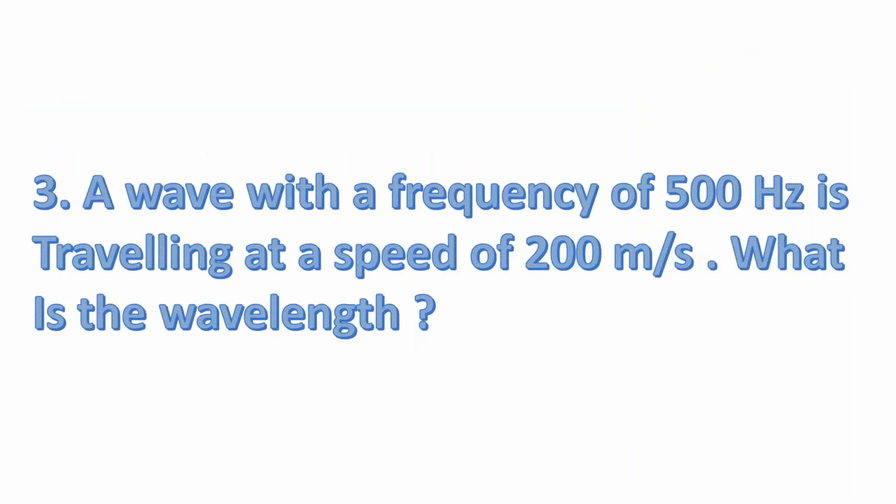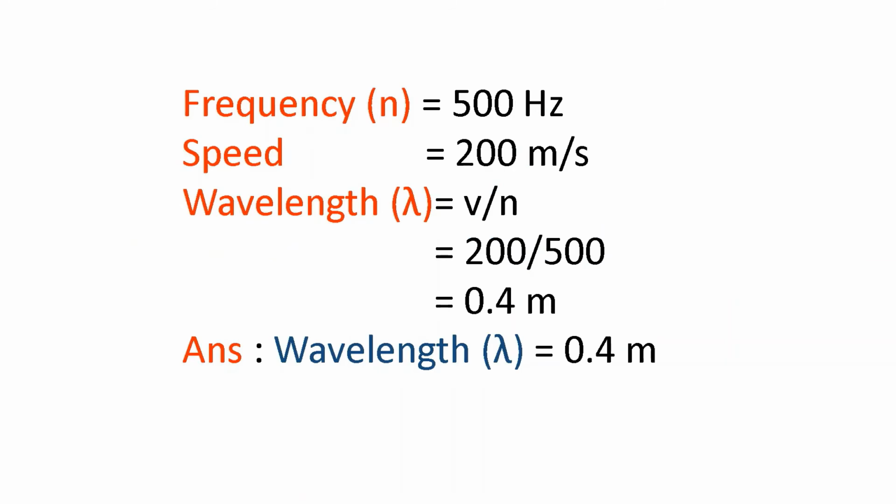Next problem is, a wave with a frequency of 500 Hz is traveling at a speed of 200 meter per second. What is the wavelength? Here, what are the details given? Frequency of the wave is given. What is the frequency? 500 Hz is the frequency. And the speed of the wave is also given. That is 200 meter per second. We want to find out the wavelength.